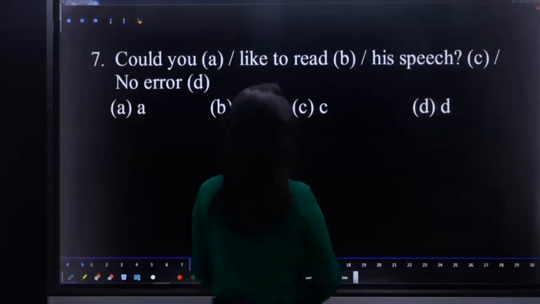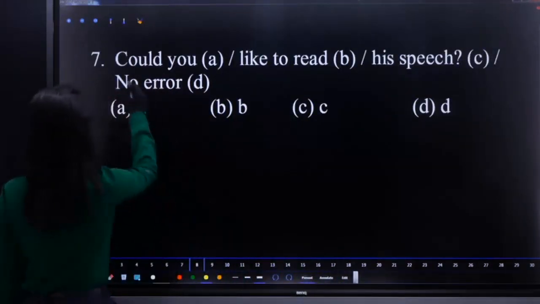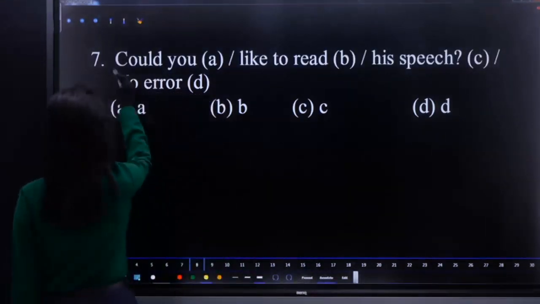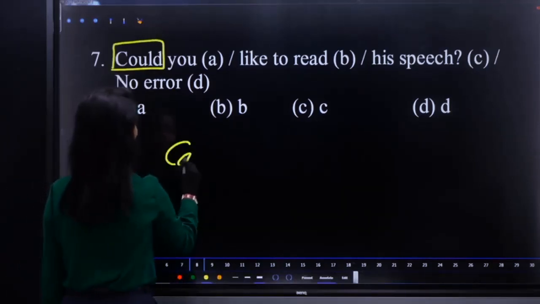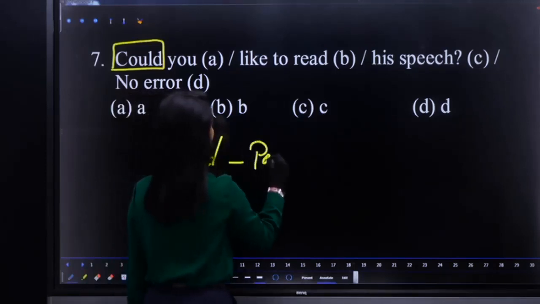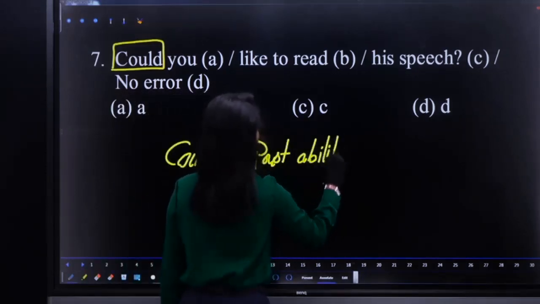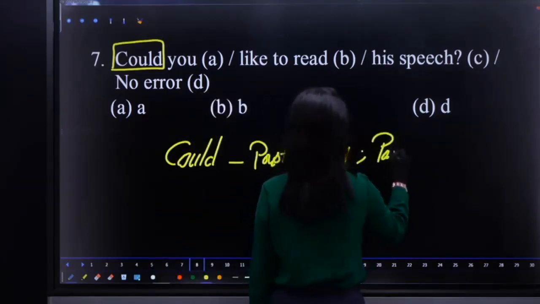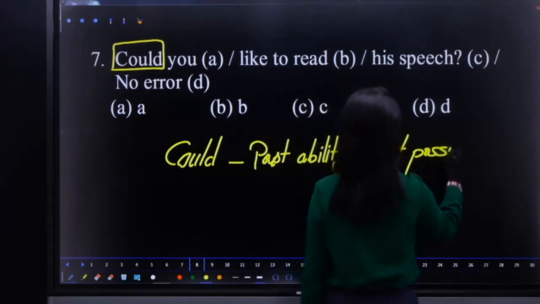Could you like to read his speech? What is the error? Here the usage of could in the sentence is inappropriate. We know could is the past form of can. So could expresses past ability and past possibility and past permission.